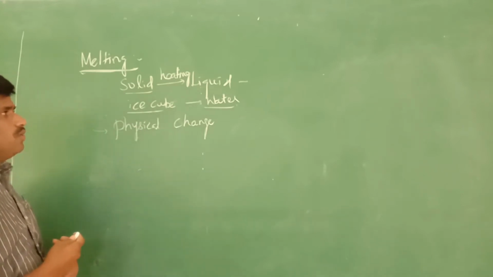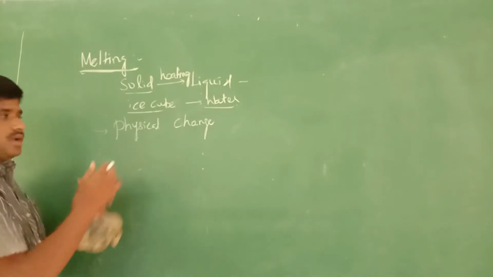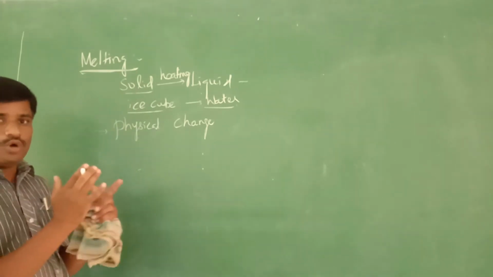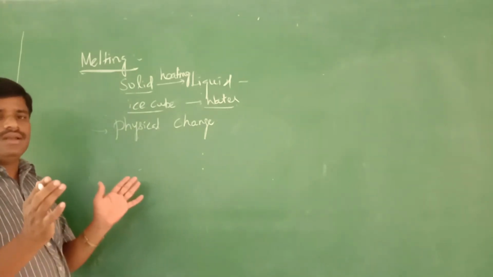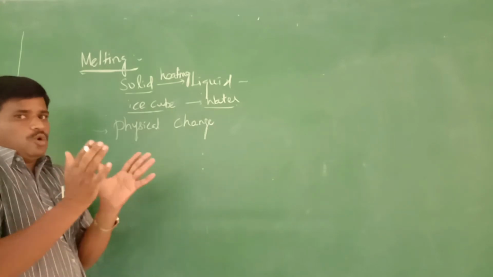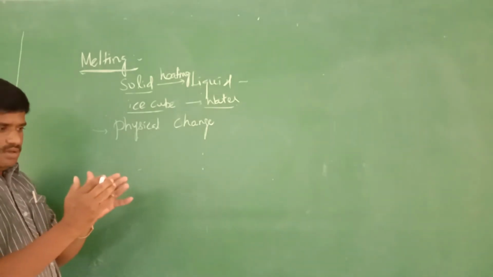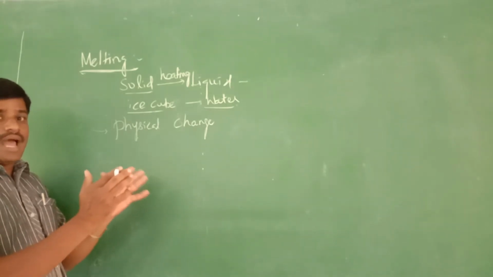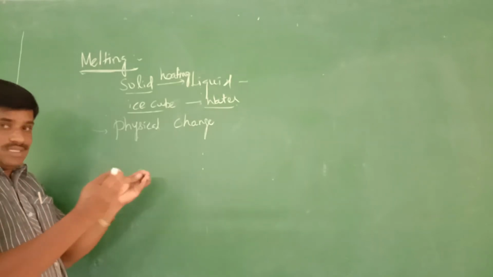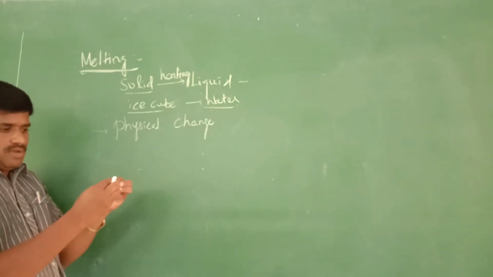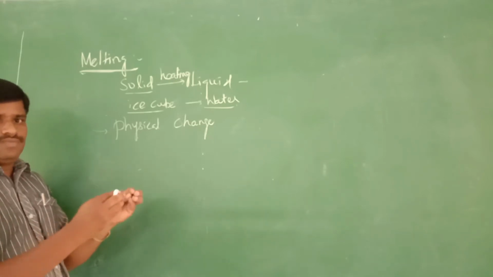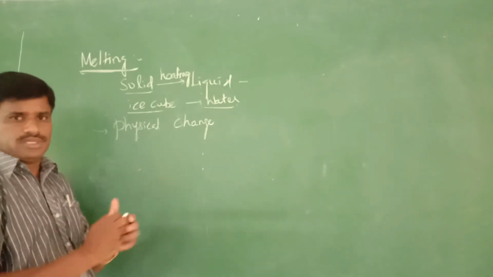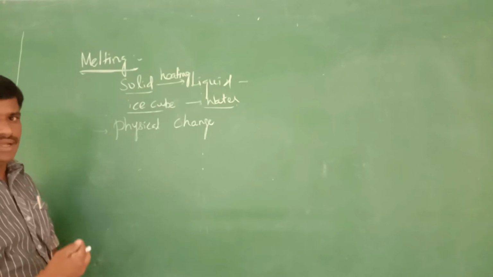Next we go to how the particles are present. In solid, the particles are closely packed. While heating, the particles release energy, that energy is called kinetic energy. On heating, the kinetic energy is released, so it becomes liquid. Understood? There is a small gap present. So this is about melting.